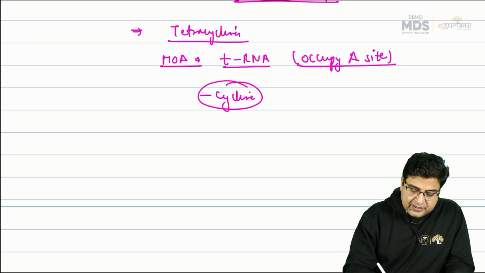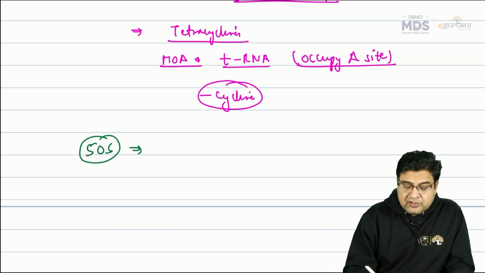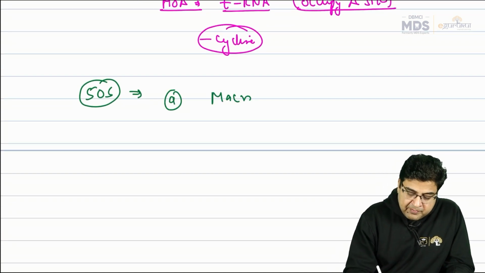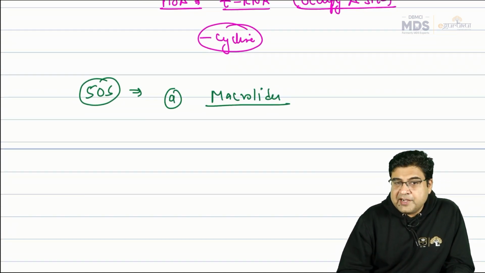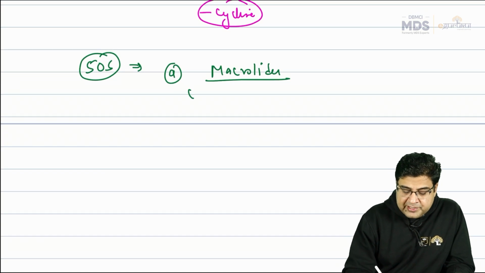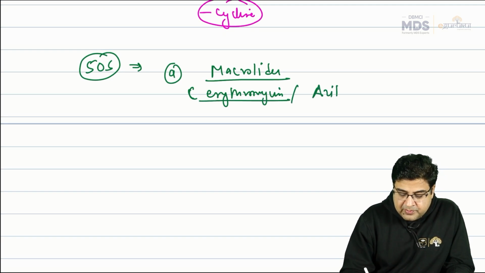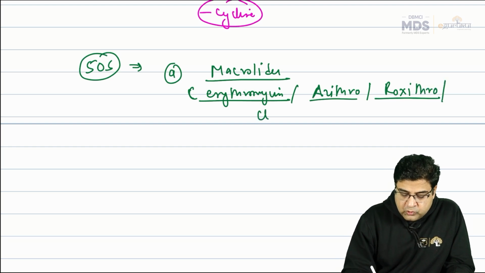Now we have the antibiotics that will act on the 50S ribosome. Antibiotics that act on the 50S subunit of the ribosome inhibit protein synthesis. We have antibiotics like macrolides. Examples of macrolide antibiotics are erythromycin, azithromycin, roxithromycin, and clarithromycin. Each of these belongs to this class.